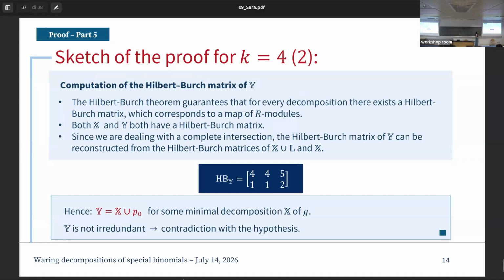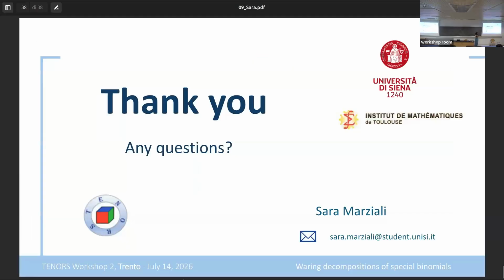Now, with a lot of computation, we obtain that actually Y, given by this Hilbert-Burch matrix, is nothing but the union of the points of X, union one point with 0. And this is against our hypothesis, which was that the decomposition of length (k+1)^2+1 was not redundant. So Y cannot be redundant, and then we have a contradiction of the hypothesis, and this means that in this way we prove the second theorem, which also implies the first one.